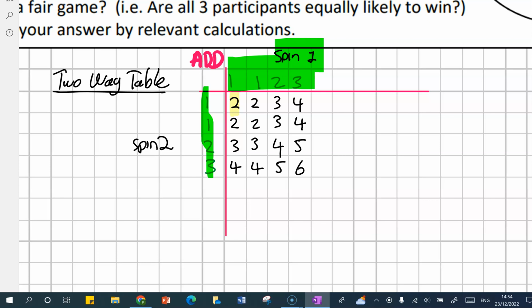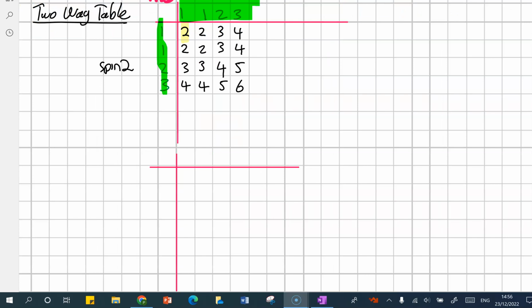Now I'll check what each outcome will be when divided. In my second table, I'm going to divide by 3. Taking my top row, I divide each of those by 3. So taking the first number, 3 into 2 does not go, remainder of 2. 3 into 2 does not go, remainder of 2. 3 into 3 goes once, remainder of 0. 3 into 4 goes once, remainder of 1. The second row, 3 into 2 doesn't go, remainder 2. 3 into 2 doesn't go, remainder 2. 3 into 3 goes once, remainder 0. 3 into 4 goes once, remainder 1. And I continue on that table.